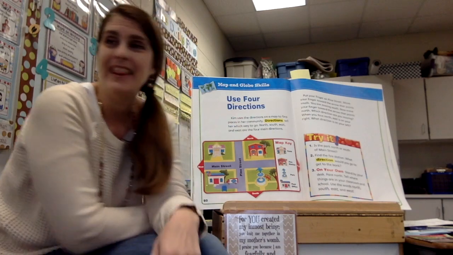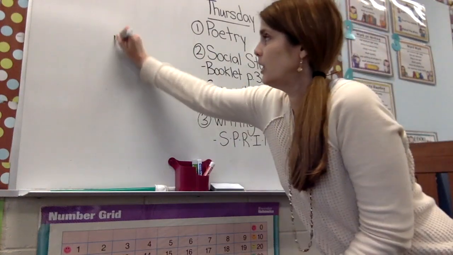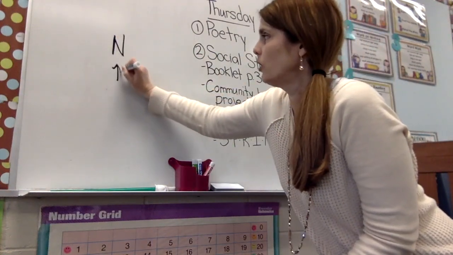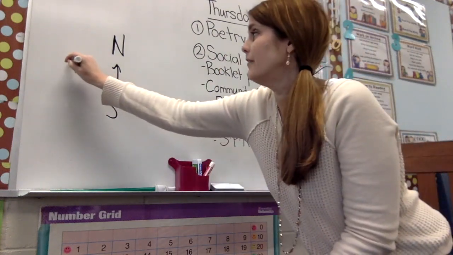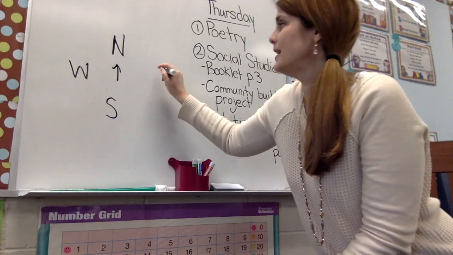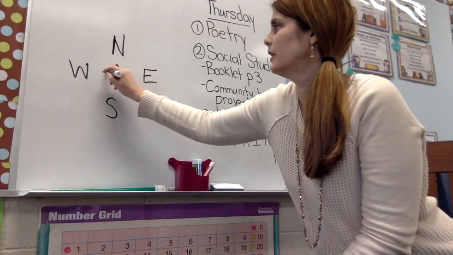All right, I'm going to write this on the board here, so I'm going to scooch you this way. All right, so north is always up here. It's always headed north, and south is below it. Those are the opposite, north and south. And then we have west and east if you're going out that way, okay?